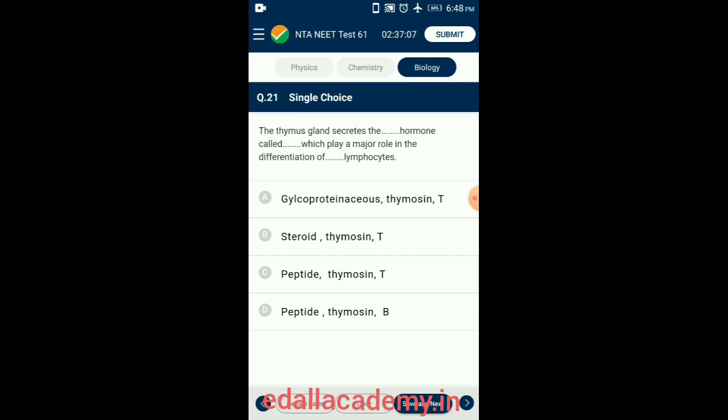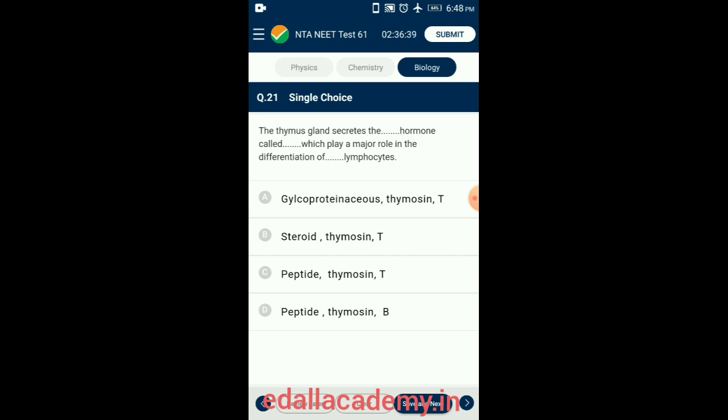Question number 21. The thymus glands secrete the dash hormone called dash, which plays a major role in the differentiation of dash type of lymphocytes. Thymosin is the peptide hormone secreted by the thymus gland. This hormone stimulates the development of T cells or T lymphocytes.